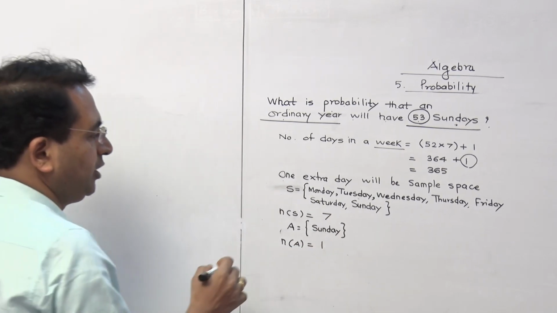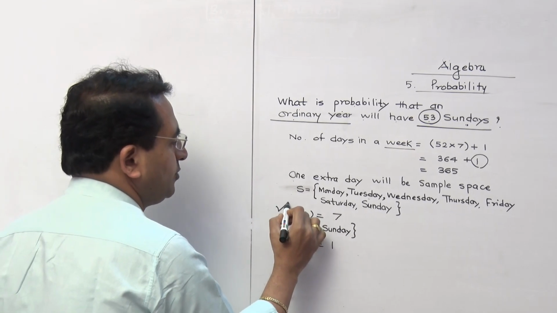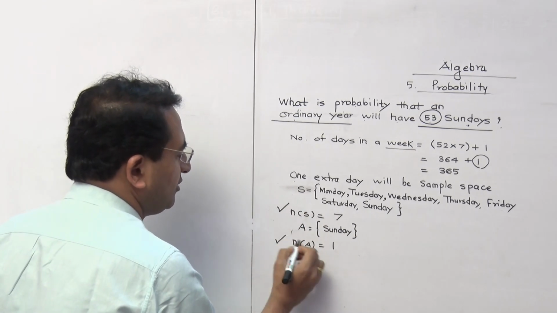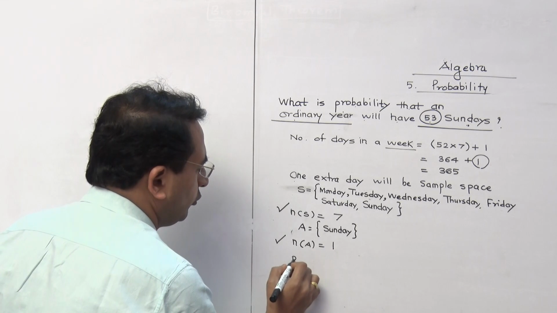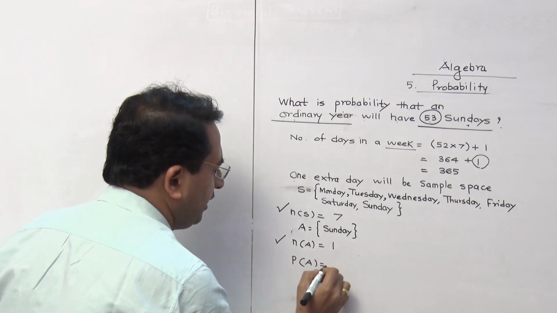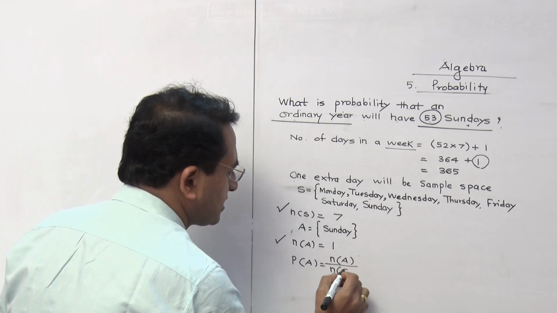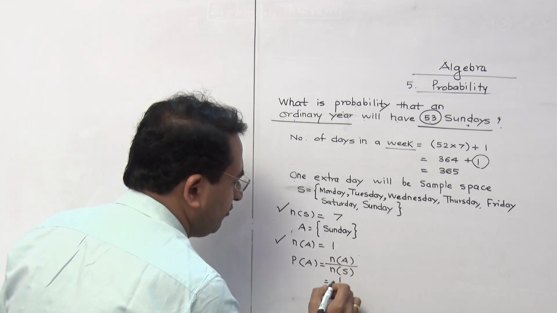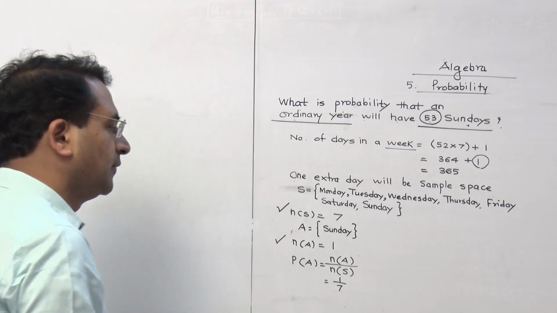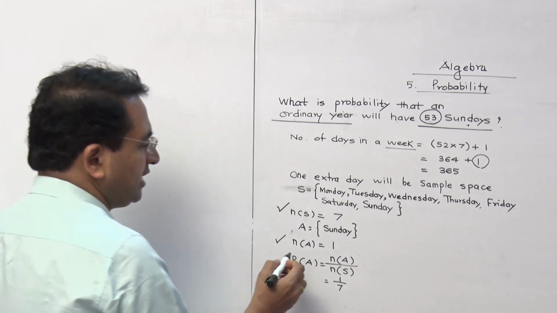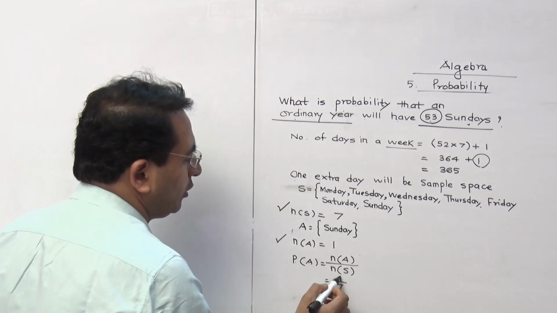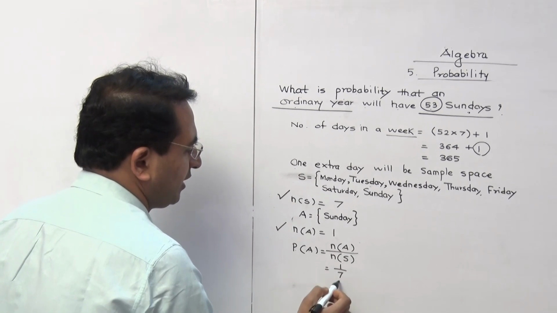So now you tell me, N of S is going to be 7, N of A is going to be 1. Therefore, required probability is N of A upon N of S. That is going to be 1 by 7. Again I repeat, that is N of A upon N of S, that is going to be 1 by 7.